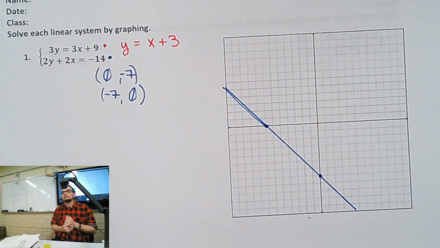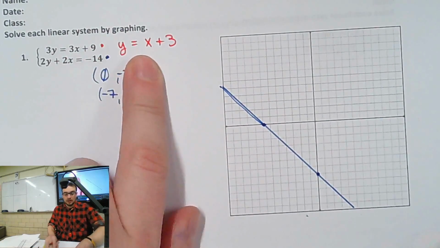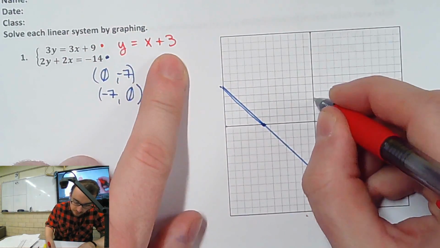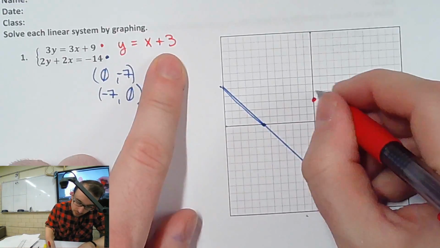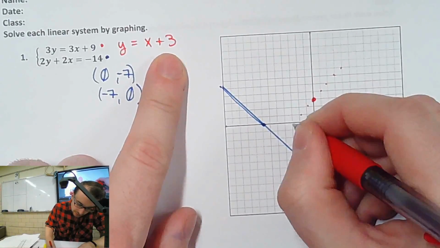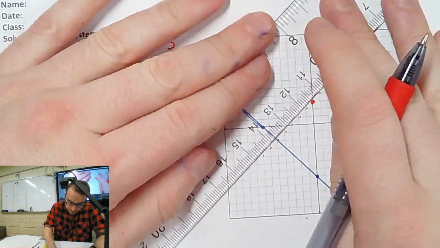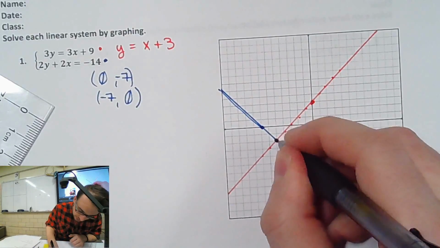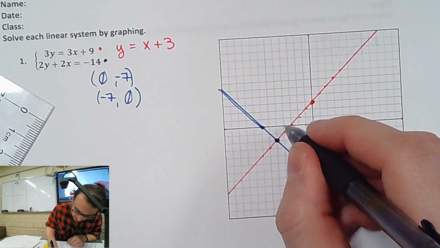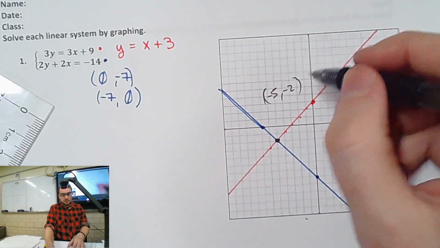What's our slope? After dividing by 3 to everything, I can see my slope. It's 1, and my y-intercept is 3. So I go up 3 for my y-intercept. Intercept means where we hit it, right? And then up 1 over 1 is my slope, which I'm going to do a lot of dots for so I can be careful and get the good intersection. That's going to be my solution, where they both agree. They agree in one spot, and it's right there. Looks like it's 5 to the left and 2 down. Ta-da! There's my answer, -5, -2.